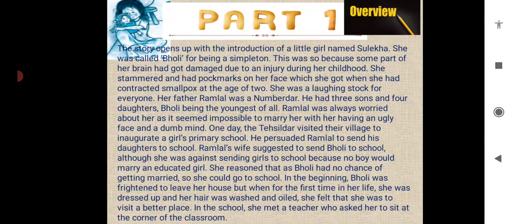In the beginning, Bholi was frightened to leave her house, but when, for the first time in her life, she was dressed up and her hair was washed and oiled, she felt that she was to visit a better place. In the school, she met a teacher who asked her to sit at the corner of the classroom. So this is what we have studied in the first part of this lesson.